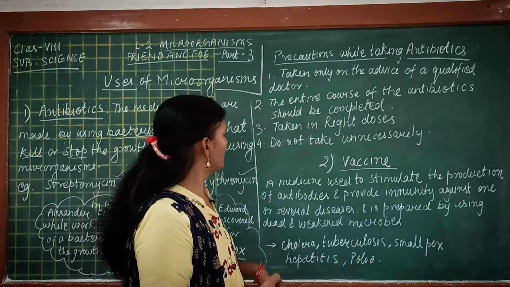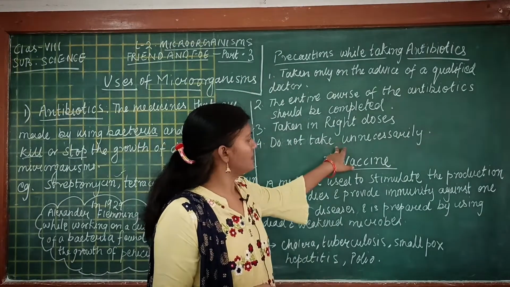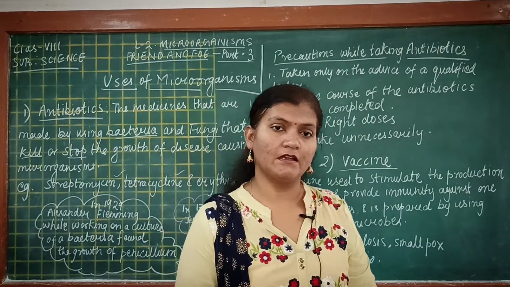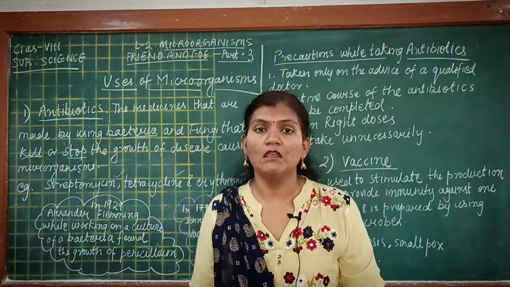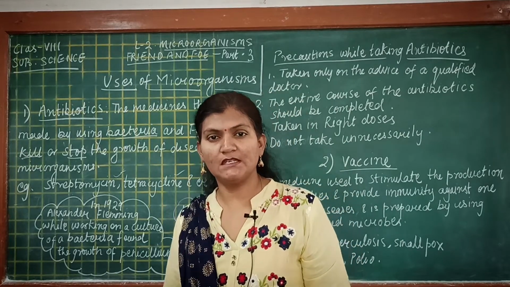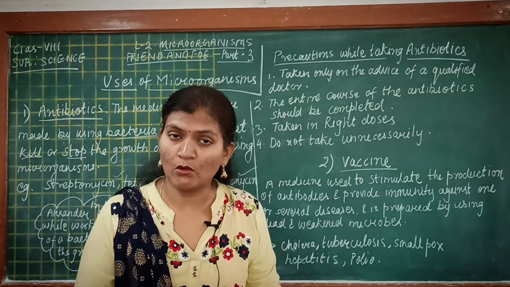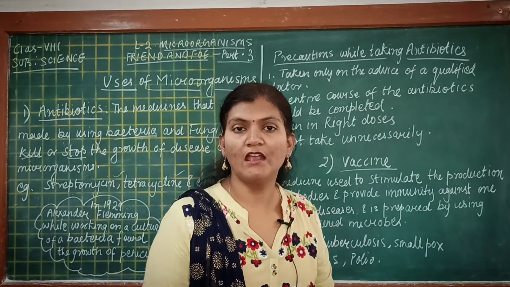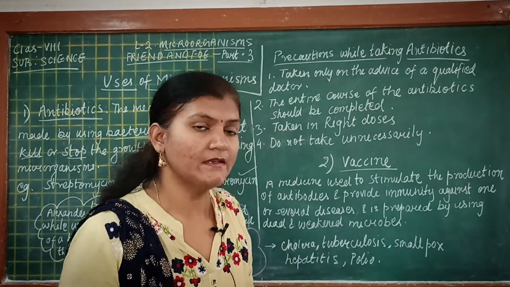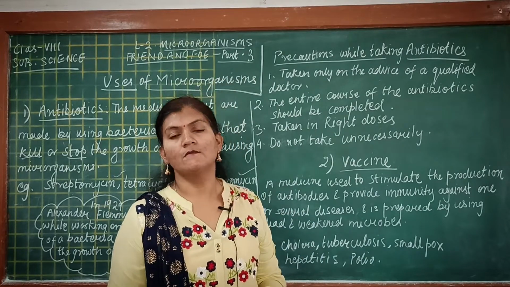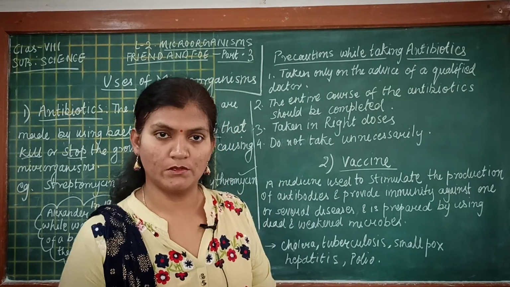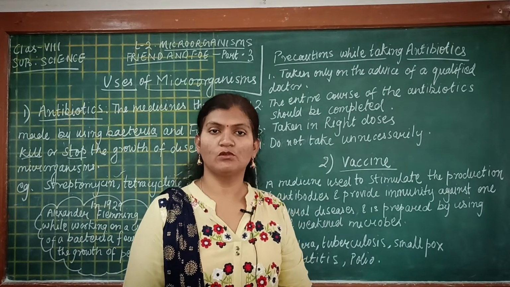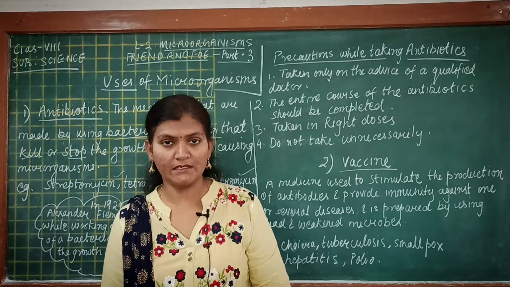And the last one is do not take antibiotics unnecessarily, because they may kill some beneficial bacteria or microorganisms present in our body, and at the same time, if they are taken in wrong doses or unnecessarily, they may harm certain body organs also. So students, these were the precautions one should follow while taking antibiotics.